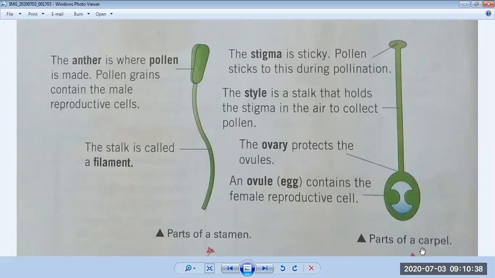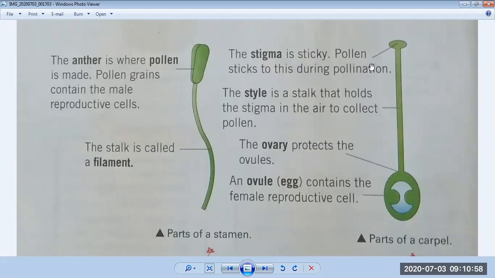Parts of a carpel. You have also seen its diagram above the diagram of the flower. Okay, this is a carpel. So the top part of the carpel is called the stigma. The stigma is sticky. Pollen sticks to this during pollination.